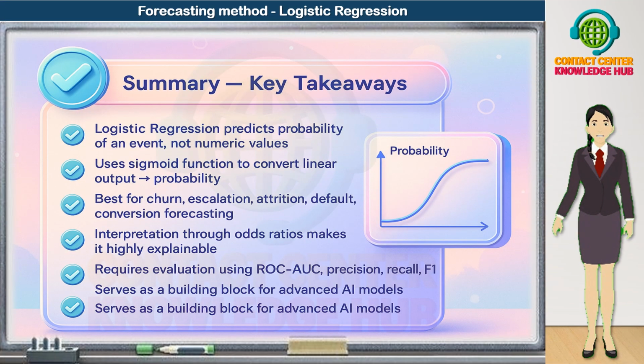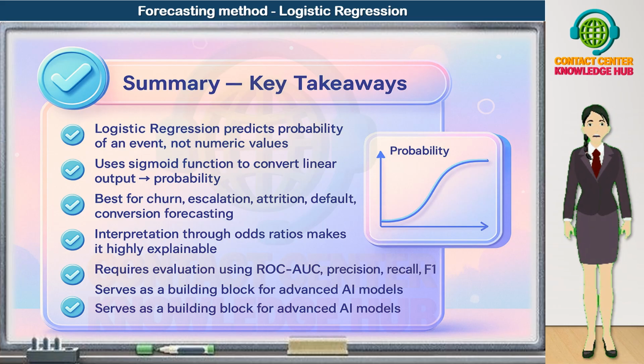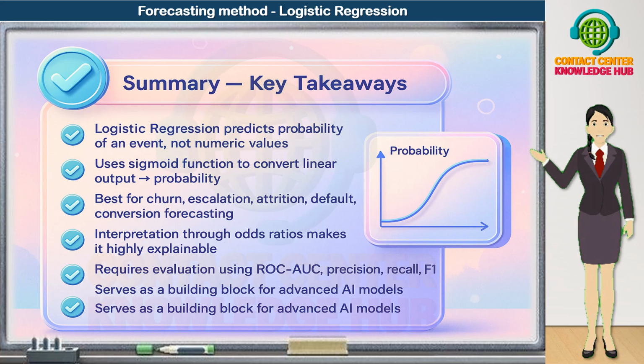Let's wrap up with the key takeaways about logistic regression. First, logistic regression is designed to predict the probability of an event, not a numeric value. It answers questions like: how likely is this customer to churn, escalate, default, convert, or resign? Second, it uses the sigmoid, or logistic, function to convert a linear combination of predictors into a probability between 0 and 1. The model works in log-odds space internally, but the sigmoid function converts that into a clean, usable probability.